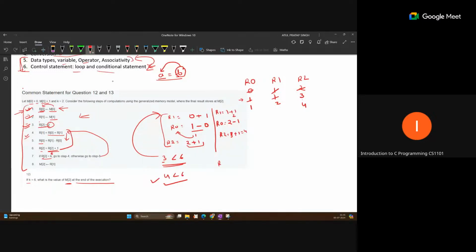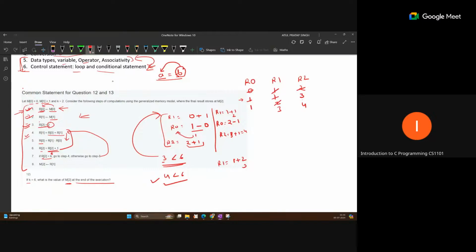Okay, so R1 equal to R0. R0 is now 1 plus R2. Sorry, R0 plus R1. So R0 plus R1 is now 2, so it will become 3. So this will be updated by 3.